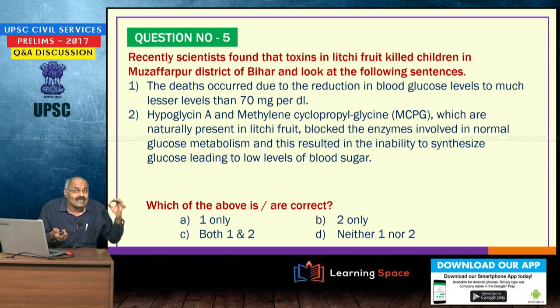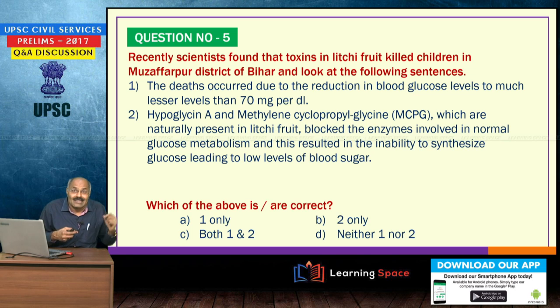Then recently scientists found that toxins in lychee fruit killed children in Muzaffarpur district of Bihar. At night time, people used to take lychee fruit by avoiding night food, and some deaths occurred. Look at the following sentences.